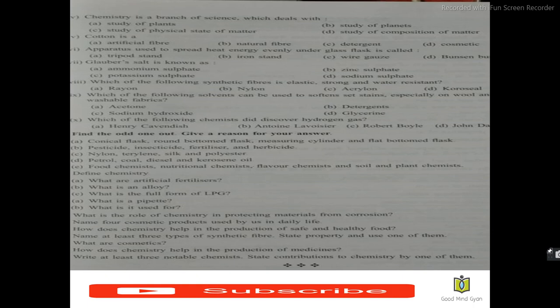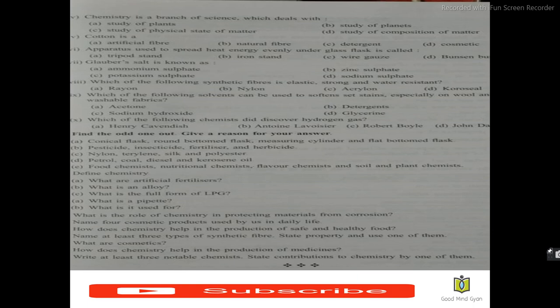I'm sorry, the answer for which of the following solvents can be used to soften set stains, especially on wool and non-water washable fabrics, is glycerine. Which of the following chemists did discover hydrogen gas? The answer is Henry Cavendish.